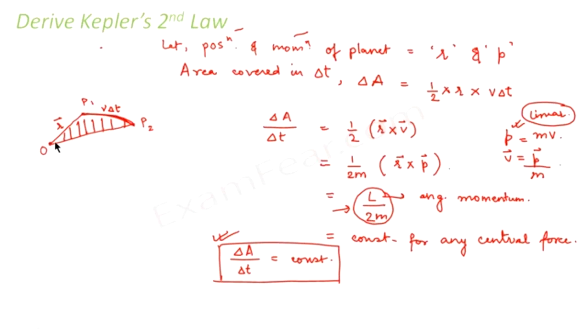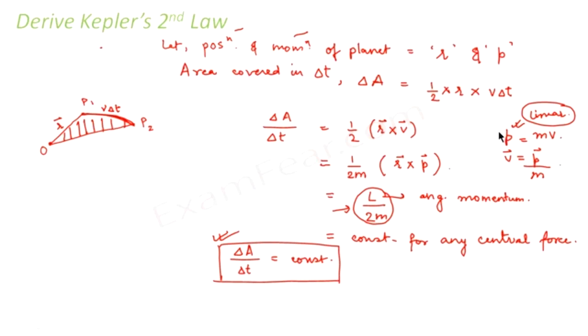Let us suppose this is the sun. This is the position of the sun, and let us suppose any planet was initially at P1. It traveled a distance and reached P2 in time delta t. So how much distance did it cover along this path? It is v into delta t, if v is the velocity of the planet. Let us suppose the position is denoted by r. So what would be the area covered from P1 to P2? It would be half into r into v delta t.